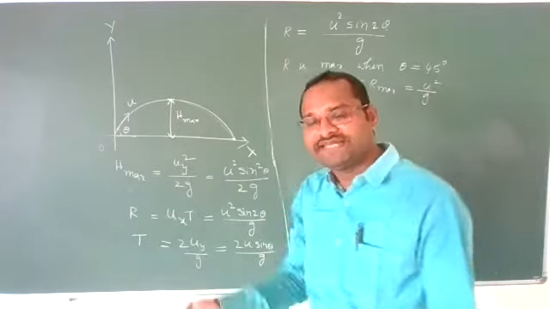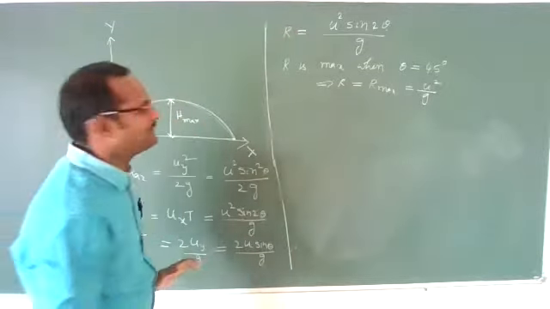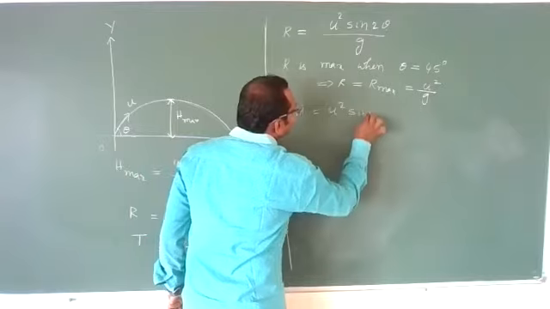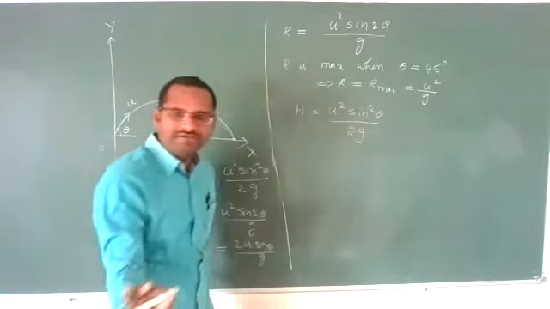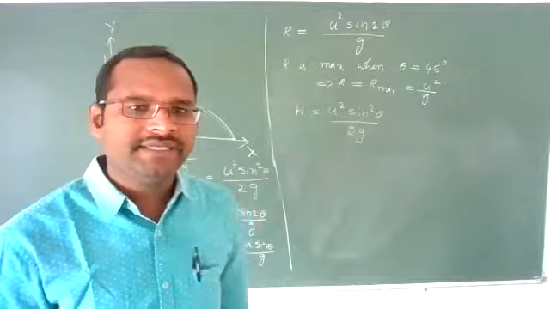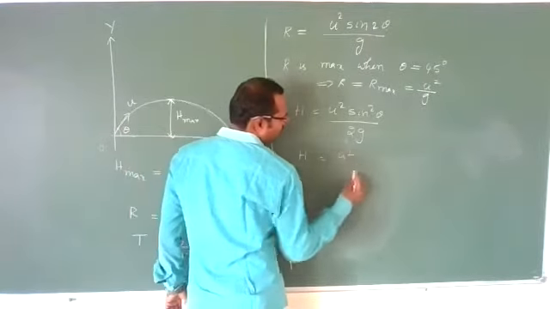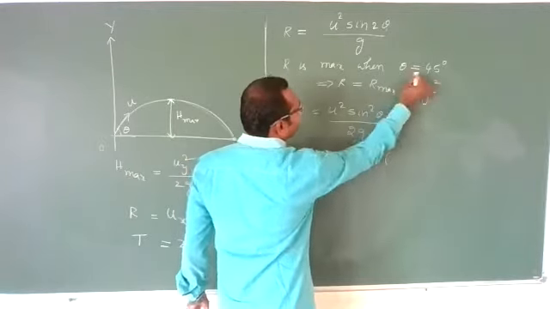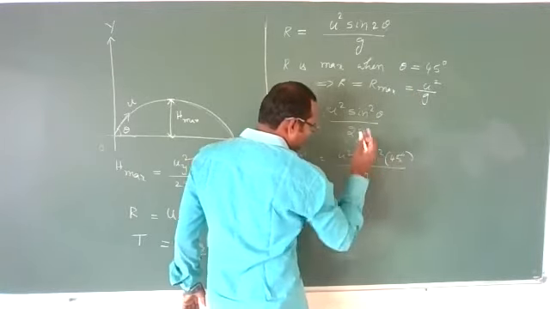Now, at 45 degrees, if you project a body, how much height can the body reach? Let us see. We know H is equal to u square sine square theta by 2g. This is the formula we use for maximum height. Now, what is the height we can reach? u square sine square 45 degrees by 2g.